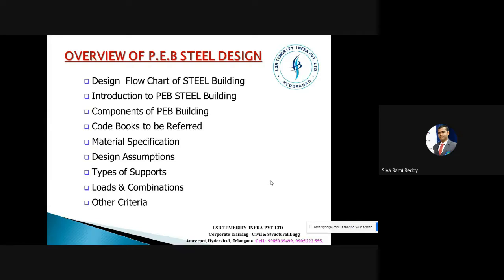We will start by creating architectural drawings, also called general arrangement drawings, and then design the structure using STAAD or ETABS software. We will ensure the structure is safe, stable, and has enough strength to resist all kinds of loads depending on where it is located and its geometry, and whether or not it has crane loads.